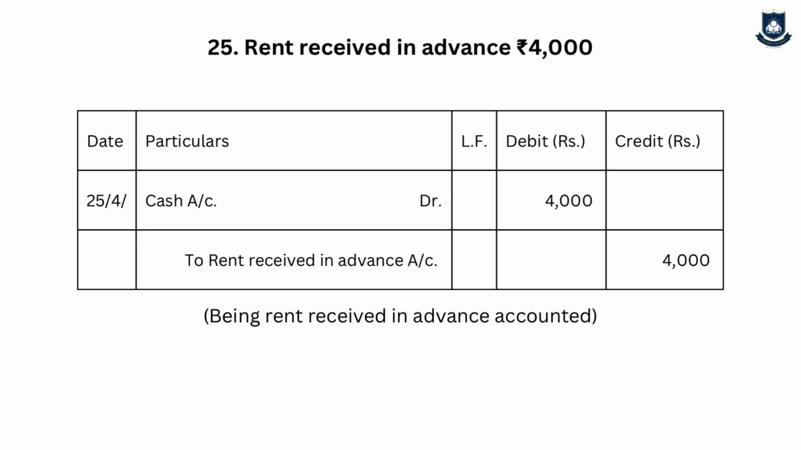And the last transaction for this particular problem is rent received in advance. Anything received in advance is always our liability. So since it is received and it is not told whether in cash or in check, we should always assume that it is cash. So the journal entry will be cash account debit to rent received in advance account, 4,000, 4,000. The narration is being rent received in advance accounted. Logic is cash asset increase debit, rent received in advance is a liability, it is increase, credit.